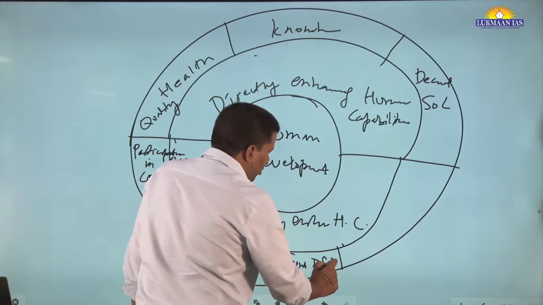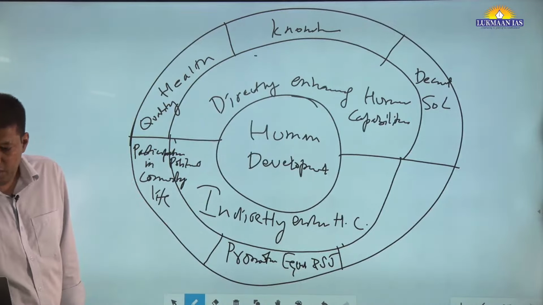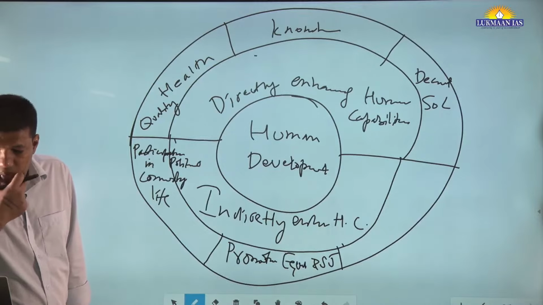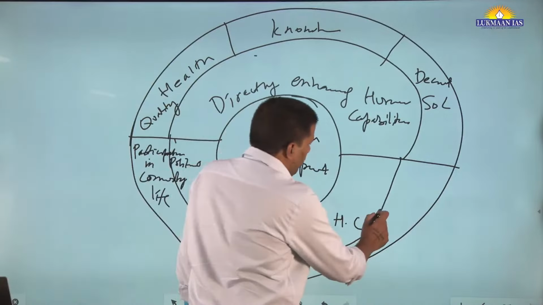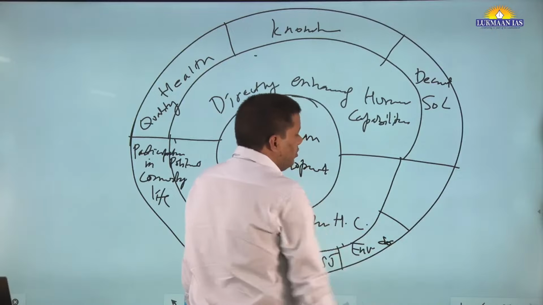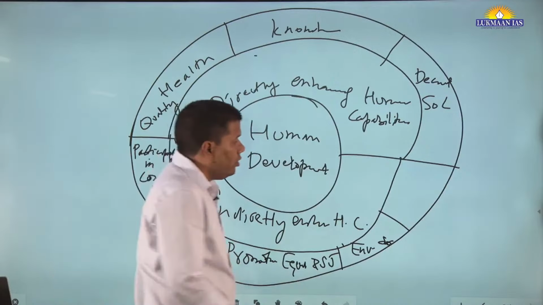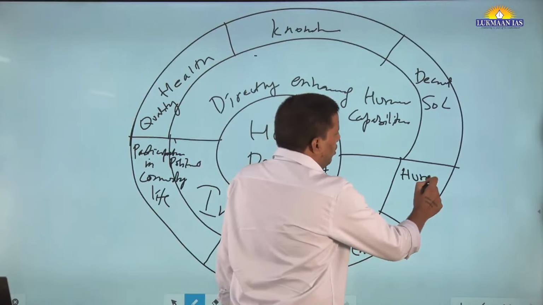Equality and social justice. Third, environmental sustainability. Environmental sustainability. Fine. Last is human security, human rights.